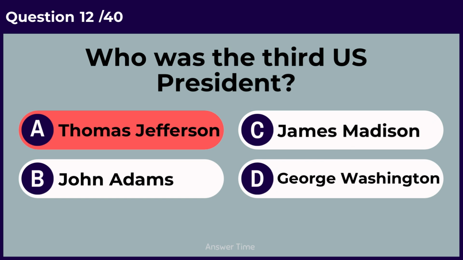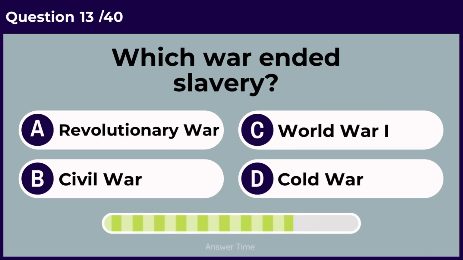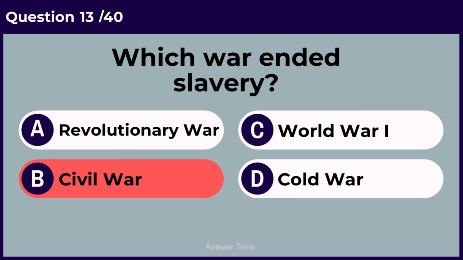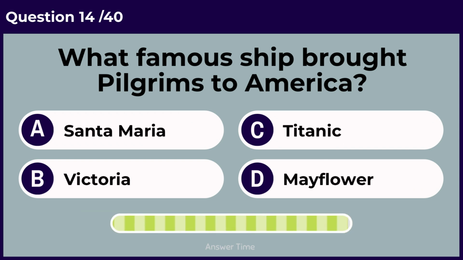Thomas Jefferson. Which war ended slavery? Civil War. What famous ship brought pilgrims to America?